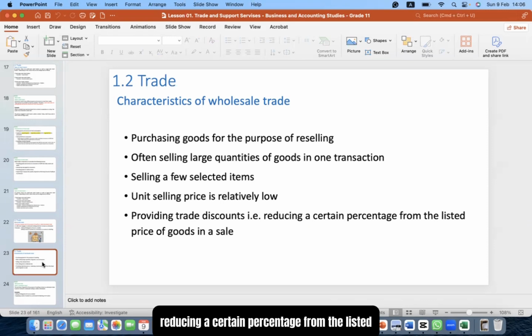They also provide trade discounts, reducing a certain percentage from the listed price of goods in sales. So they provide trade discounts.